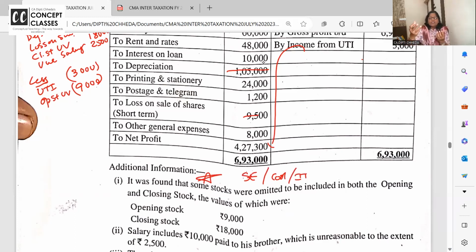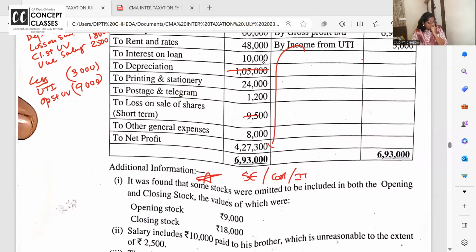Ma'am, 24,000 we have paid. No, allow up to 10,000. No. Once you pay expenses above 10,000 in cash, the whole expense is disallowed. Except for transport related expenses, where it is allowed.